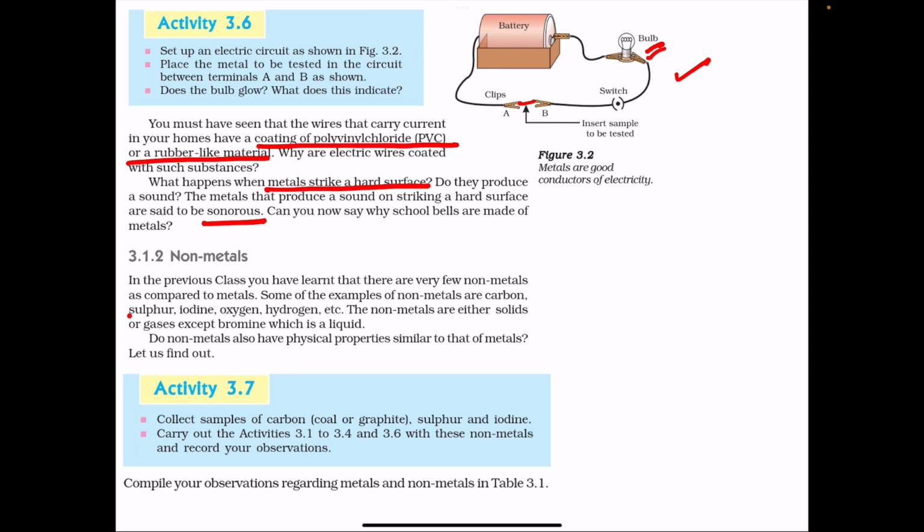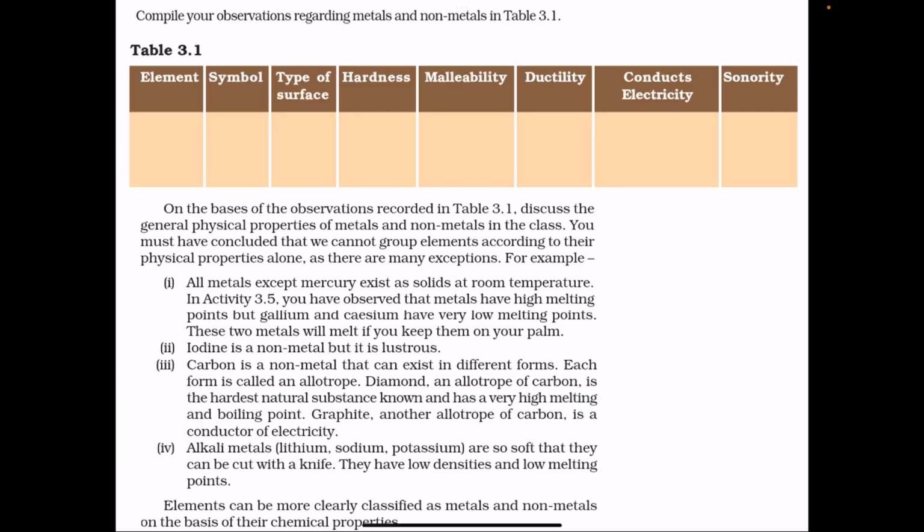Examples of non-metals are sulfur, iodine, oxygen, hydrogen, carbon, etc. And non-metals are either solids or gases except bromine, which is liquid. So a non-metal which is liquid is bromine. Now comparing the properties of metals and non-metals, in table 3.1, an element which is a metal and an element which is a non-metal can be taken and a comparison of the properties can be made.